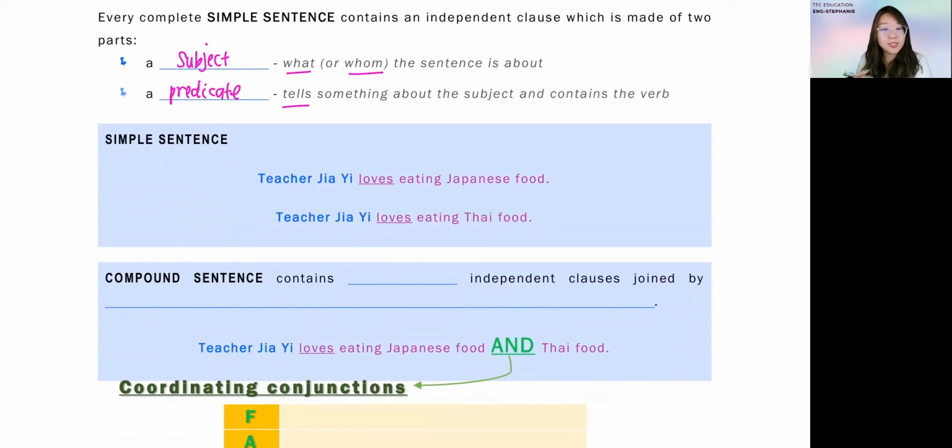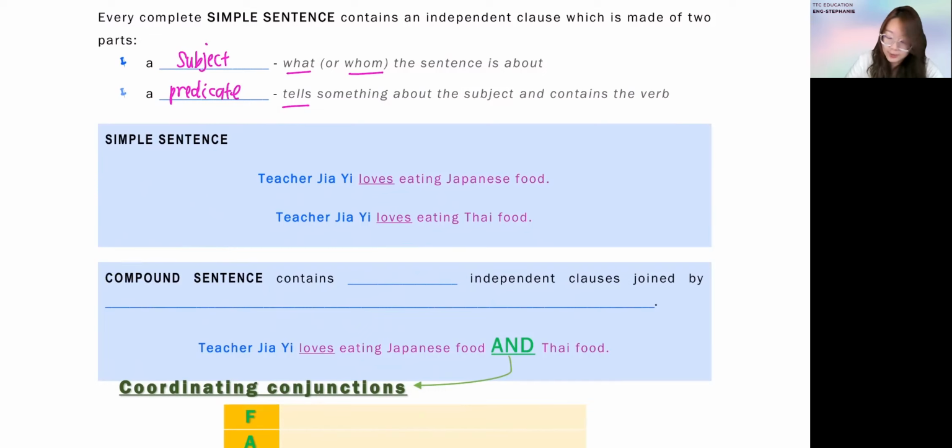You can do simple sentences, you can do compound sentences, and in the future, we will also look into complex sentences. That one is another level, a level higher than compound sentences. But in order not to confuse you, I will not go into that in this lesson. So, simple sentence, compound sentence.